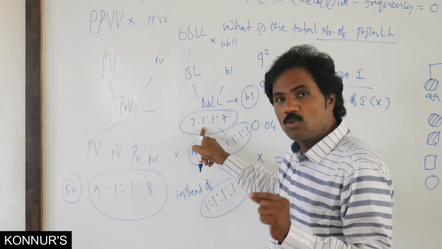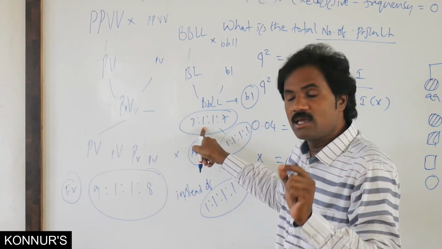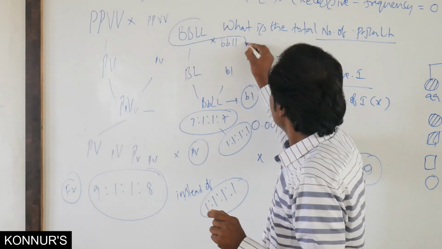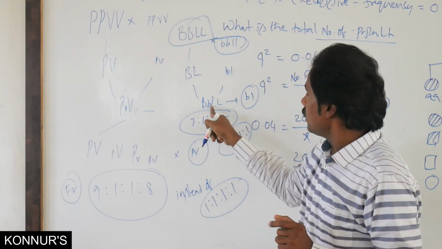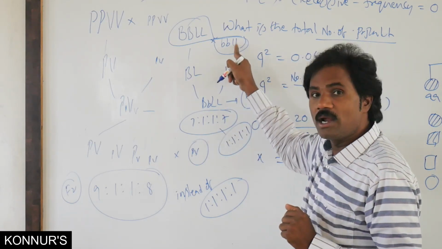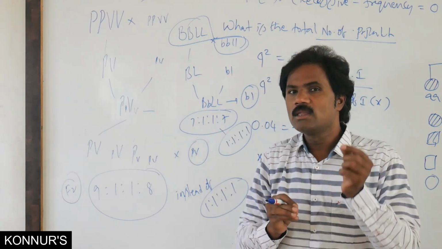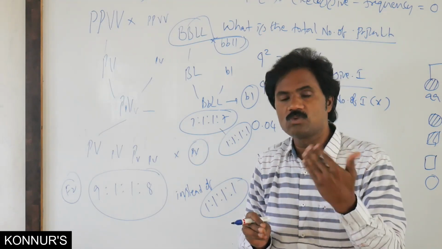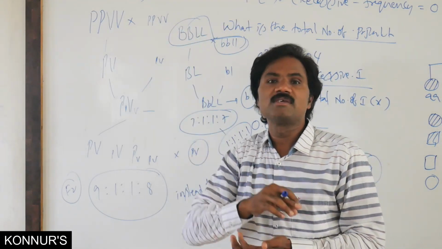So in the F2 generation, in the test cross with incomplete linkage, the ratio is 7:1:1:7 in that particular plant. If it is crossed with the recessive parent, the test cross ratio is 7:1:1:7 instead of 1:1:1:1, because of incomplete linkage.